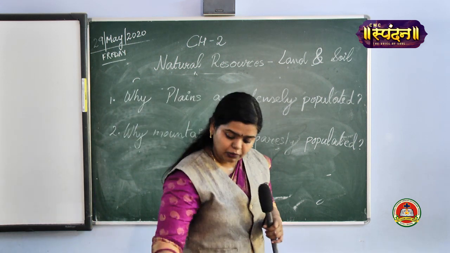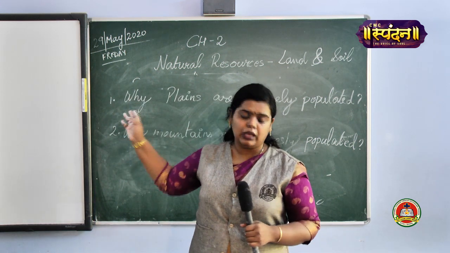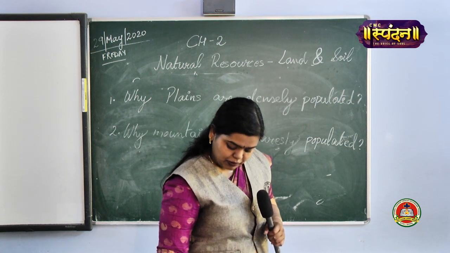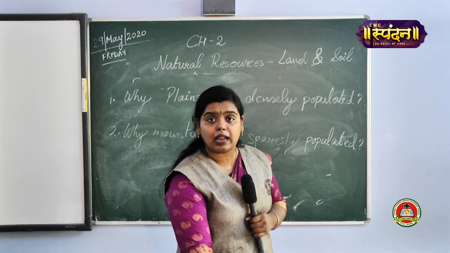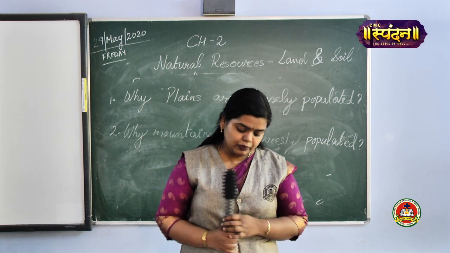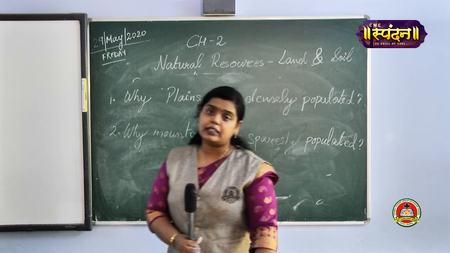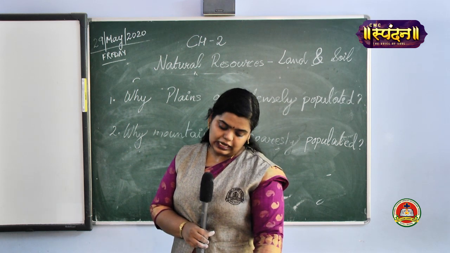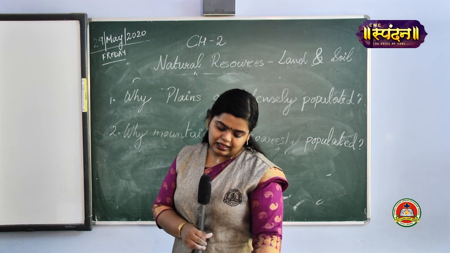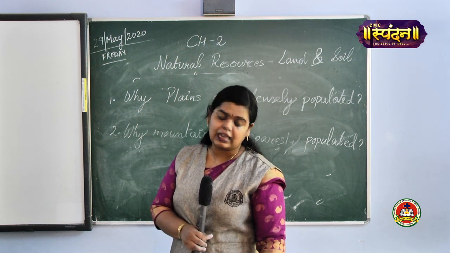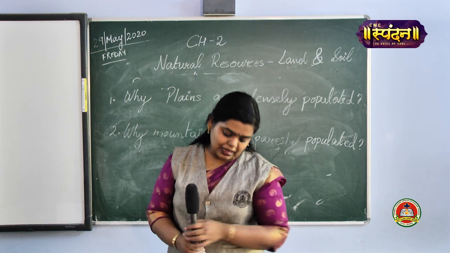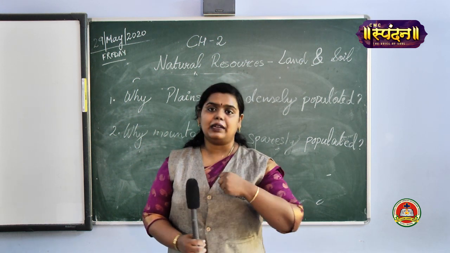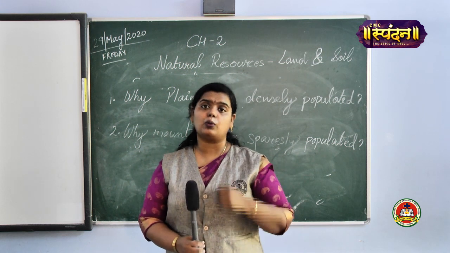It is given on page number 49. We have already discussed the topic, but for your information, it's given on page number 49 under the topic various landforms and their utilization. The last paragraph, I'll read it out for you. Remote mountains with difficult terrain, uneven plateau surfaces, deserts and swampy land make livelihood difficult, and that's the reason you'll have the land usage very limited. When you have limited land usage, what will happen?